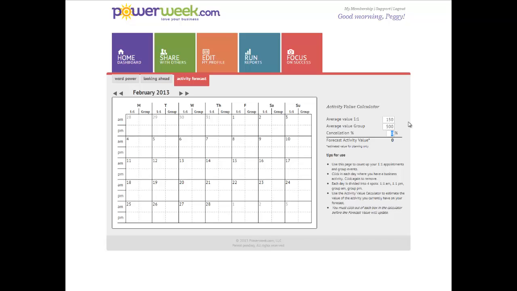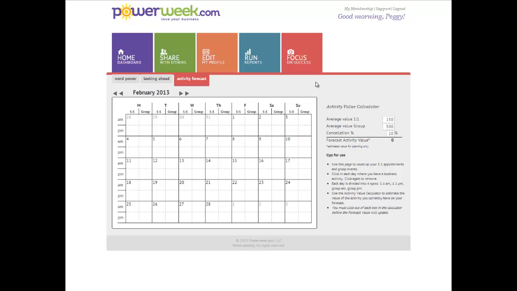Now, we also need to bring into consideration a cancellation percentage. People do cancel, people do reschedule. So let's just say typically Peggy can guess that about 1 out of 10 of her events the person has to cancel or reschedule. So I'm just going to put a 10% cancellation rate. So I have filled in the values in my calculator.